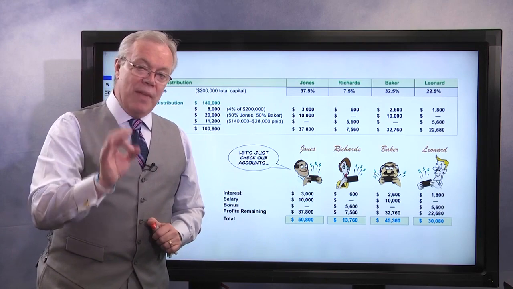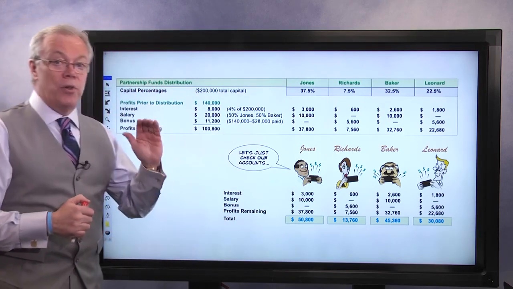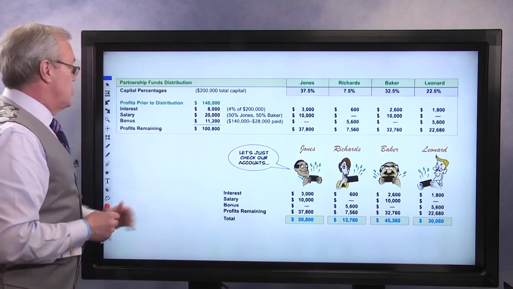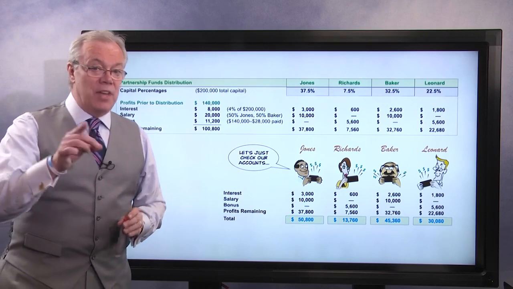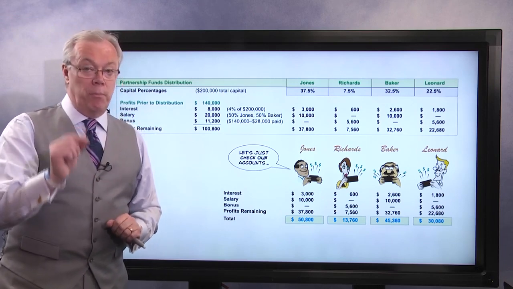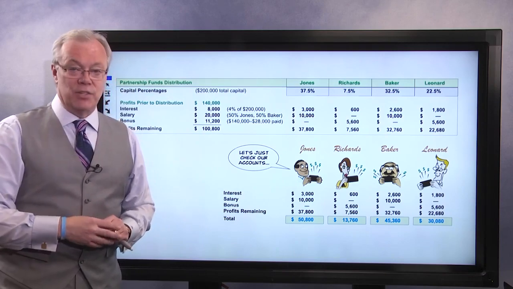But hopefully, if you read the question carefully and you did the precise things they said in the order they said to do them, in this case, it was interest first, then salary, then bonus. They'll tell you that order, and that order will be important for the allocation. Hopefully this helped, and you're ready to move on to the next practice.